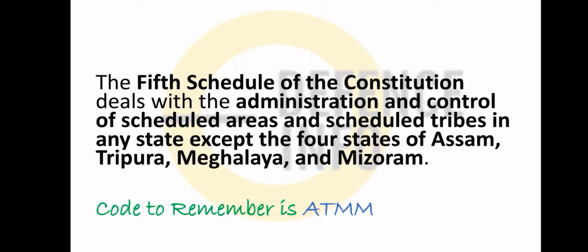So just remember friends, the fifth schedule of the Indian constitution deals with the administration and control of the scheduled areas and scheduled tribes in any state except 4 states, that is Assam, Tripura, Meghalaya and Mizoram. How can you remember? ATMM. Okay, Assam, Tripura, Meghalaya, Mizoram.